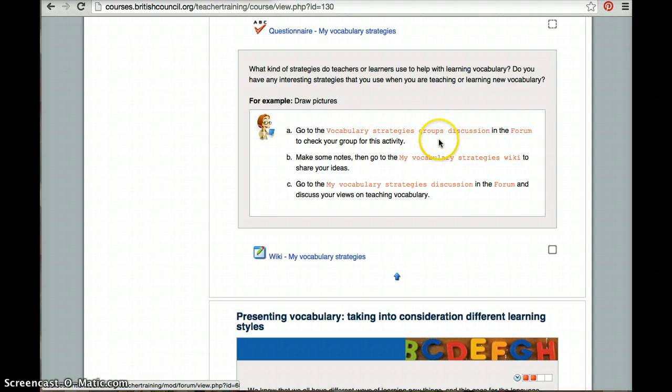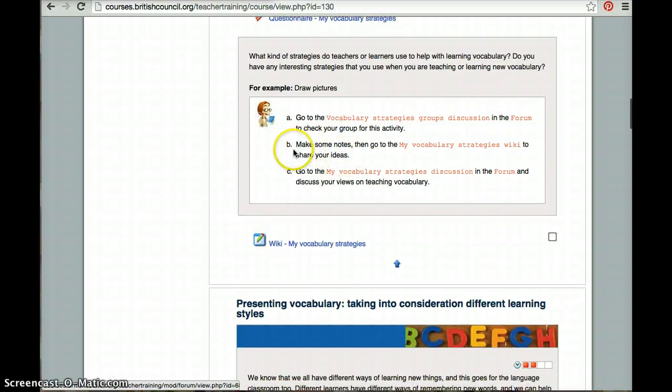So if you go to the forum, you're gonna find this post, vocabulary strategies groups discussion. So you have to check which group you are in the activity, okay? And then you're going to start a discussion, of course. Then make some notes, then go to My Vocabulary Strategies Wiki, the wiki below, okay, to share your ideas. Go to the My Vocabulary Strategies discussion in the forum and discuss your views on teaching vocabulary. So I was telling you this is a very busy unit because we are going to have two wikis that are supposed to be done in teams, and we also have team forums, which we haven't had before.